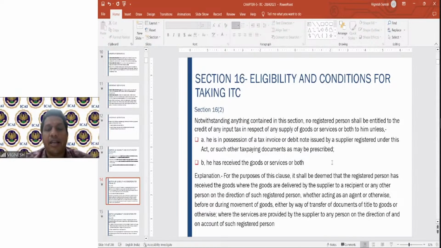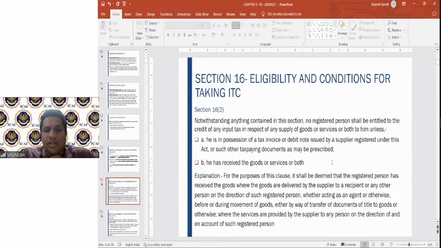Issued by the supplier registered under the act. Again, an invoice issued by anyone is not correct. The person who is issuing the invoice has to be registered under GST, right? Or such other tax paying documents as may be prescribed. Second condition, he has received the goods or services, right? So this person will get the input tax credit only once he has received the goods or received the services.